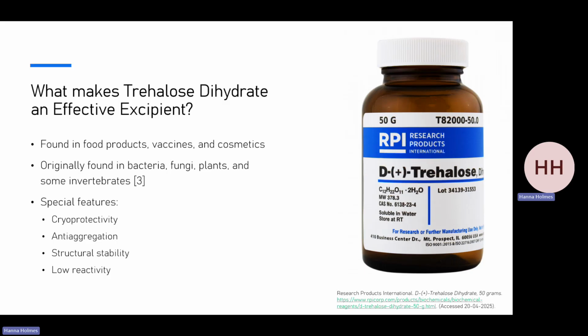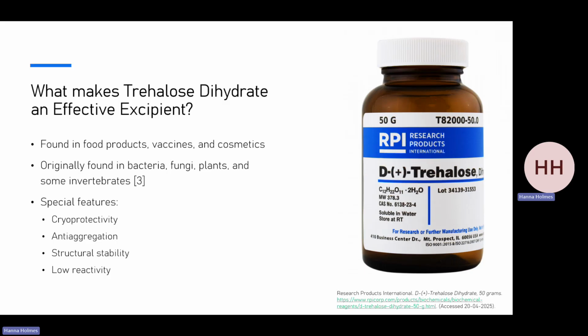What makes trehalose dihydrate unique? Trehalose dihydrate, which is a crystalline, non-reducing disaccharide, is a chemical chaperone for trastuzumab as well as a wide range of other applications such as food products, vaccines, and cosmetics. Trehalose, the anhydrous form of trehalose dihydrate, is a naturally occurring sugar that is found in bacteria, fungi, plants, and some invertebrates, and is believed to be involved in supporting organisms against the effects of dehydration and freezing temperatures.